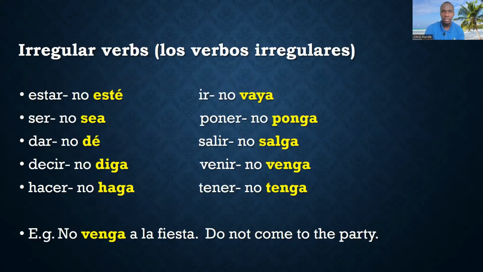Usual culprits, irregular verbs. Los verbos irregulares. Estar, no esté. I remember the accent must be placed on the last E, right? No sea, no dé, same thing with dar. You need to include the accent. Decir, no diga, hacer, no haga, ir, no vaya, poner, no ponga, salir, no salga, venir, no venga, and tener, no tenga, right? Example, no venga a la fiesta. Do not come to the party. I would hate to hear that.